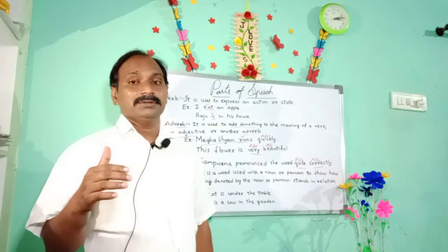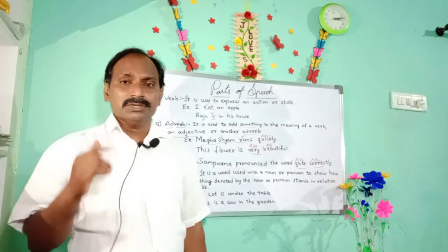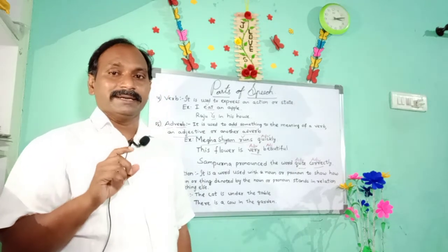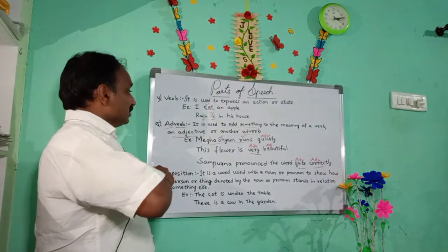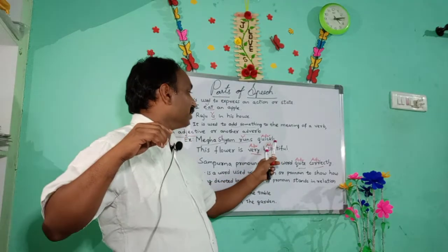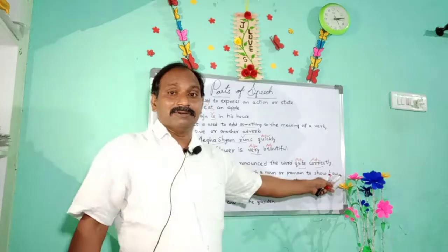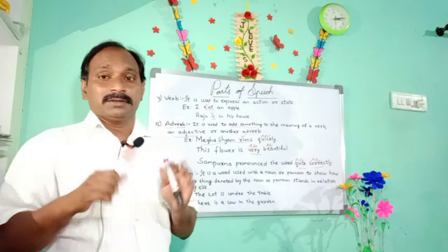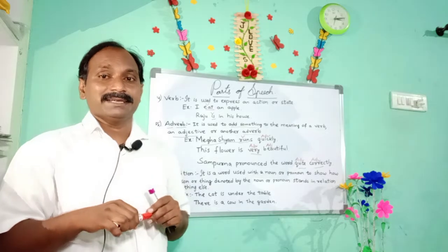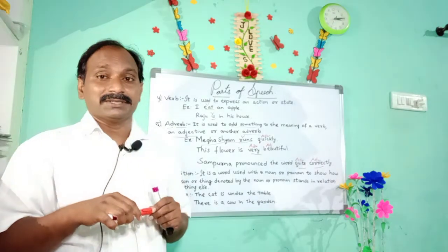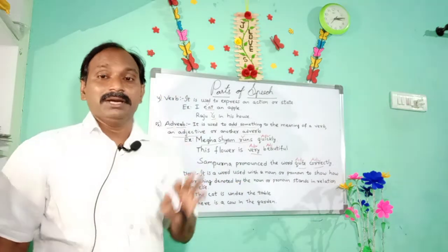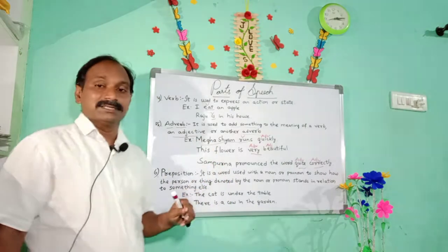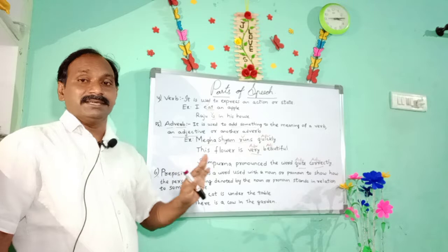We have to know that most of the adverbs have the ly suffix, so we can easily remember adverbs: quickly, ly; correctly, ly. Most adverbs are with the ly suffix, so we can easily tell whether a given word is an adverb by seeing its suffix.